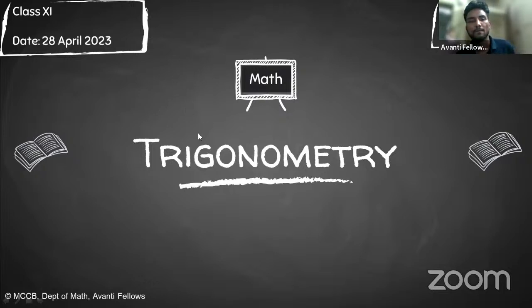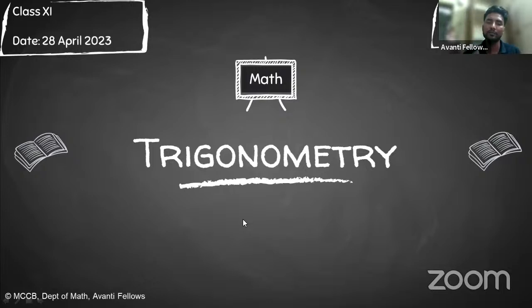So in the previous classes, I was discussing basic trigonometry. What are the values of sine theta, cos theta? What is the relation between sine theta and cosec theta? What is the relation between cos theta and sec theta? And we have also seen some standard values like sine 0, sine 30, sine 45, sine 60, and sine 90.